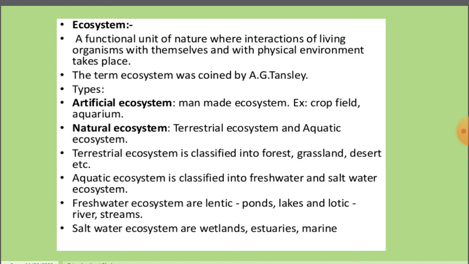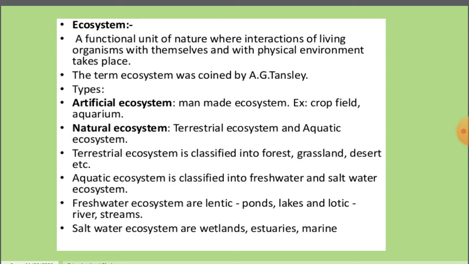There are two types of ecosystem, artificial and natural. Artificial is a man-made ecosystem, for example crop fields and aquarium, while natural ecosystem is again of two types, terrestrial and aquatic ecosystem. Terrestrial ecosystem is classified into forest, grassland, desert, etc. And aquatic ecosystem is classified into freshwater and saltwater ecosystem.